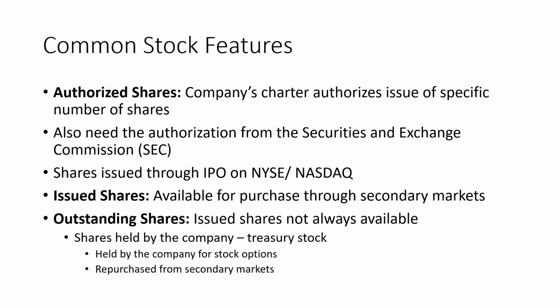So either the company can issue some stock to itself, or the company can repurchase its own stock from the financial markets through secondary markets by trading. Both of them are very popular methods of companies holding their own stocks. Now let's look at how the market looks on the stock side.